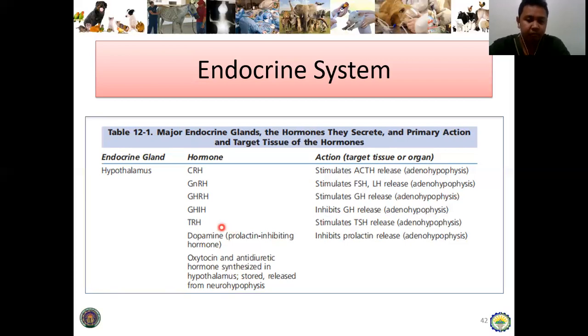TRH is the thyroid releasing hormone. So as you can see, basta R-gani or releasing hormone, it is found in the hypothalamus. And then among stimulating hormone and the inhibiting hormone, ara na siya sa adenohypophysis or sa pituitary gland.